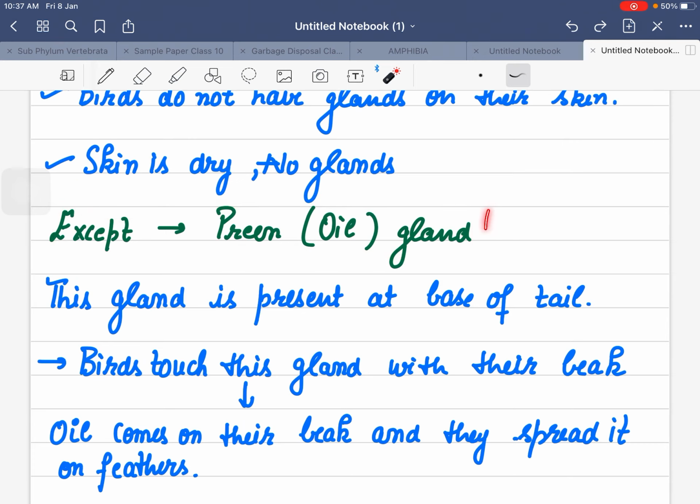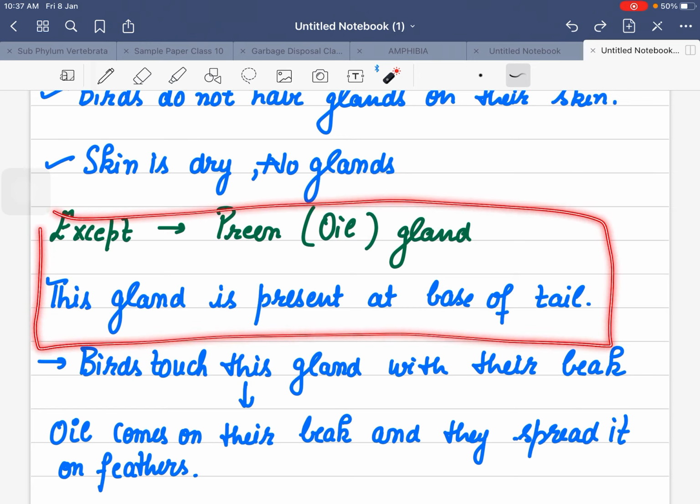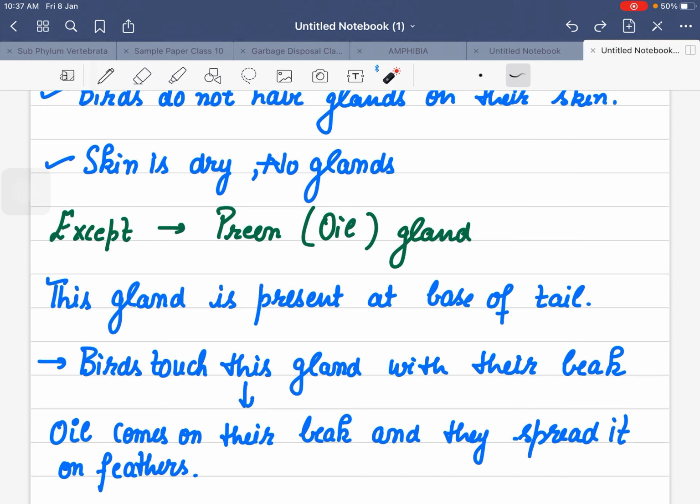Where is this gland present? The oil gland is present at the base of their tail. So please mark it separately that they have only one gland, otherwise their skin is dry.